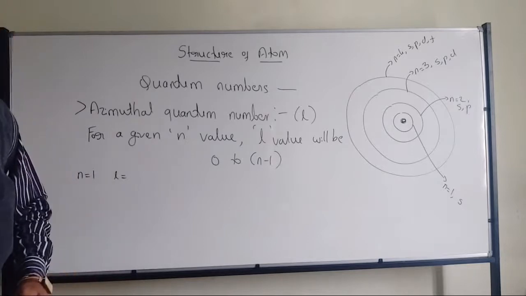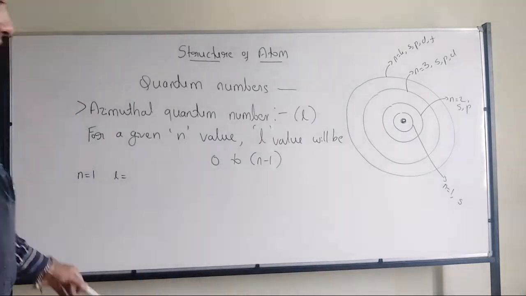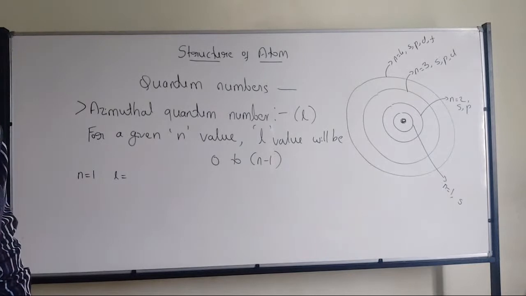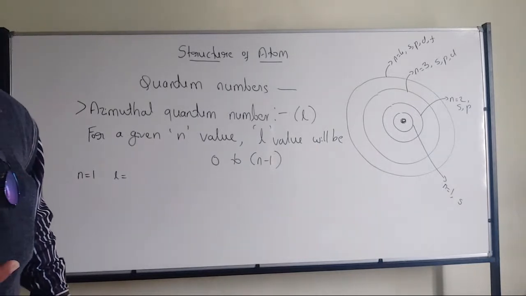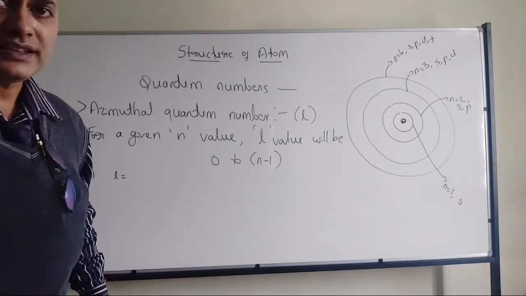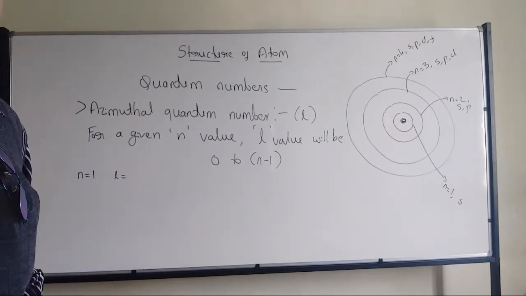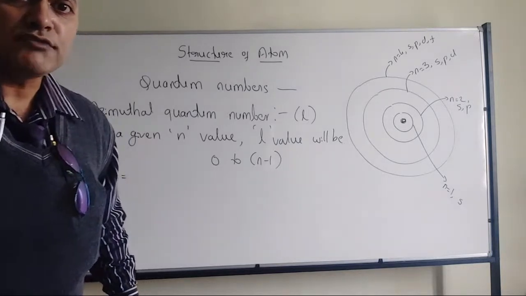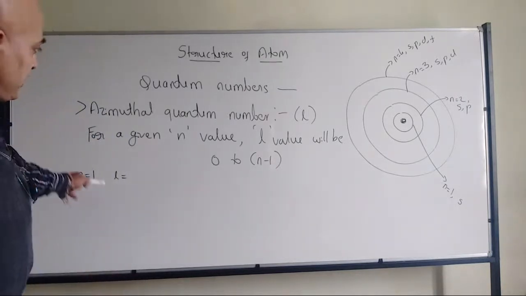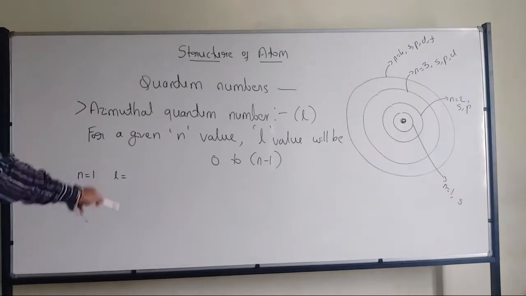If n value is equal to 1, what will be the L value? Because the L value ranges from 0 to n minus 1. These are important. For competitive exams, it will help you out. So for n equal to 1, what will be the L value?